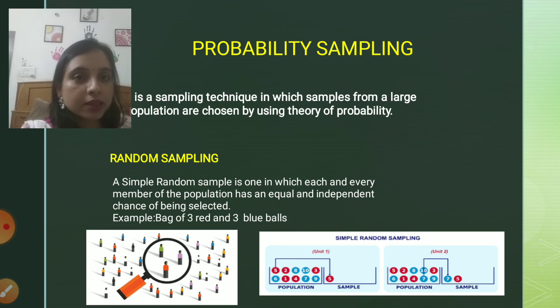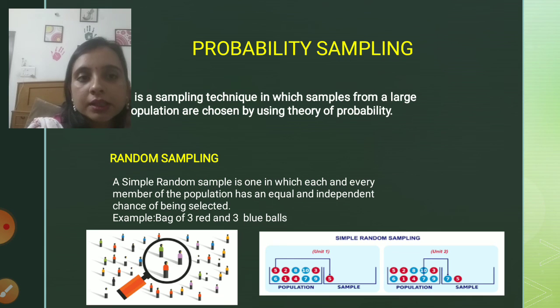As you can see in the first figure, there are a number of persons and randomly 3 persons are being selected. This is considered a random selection. Similarly, in our second diagram you can see a group of red and blue balls. Two kinds of balls are there.